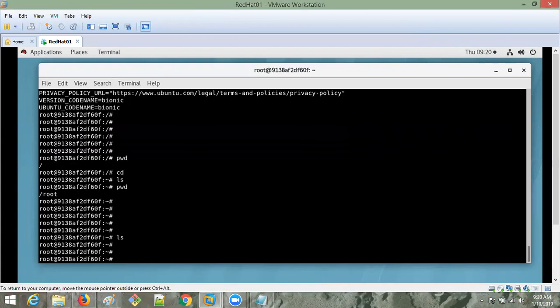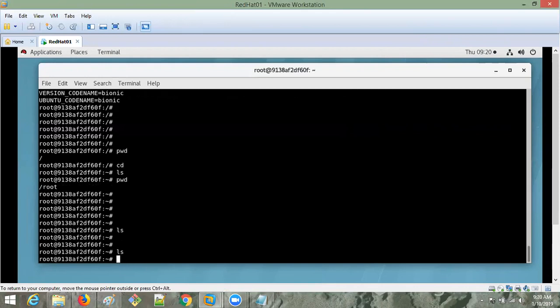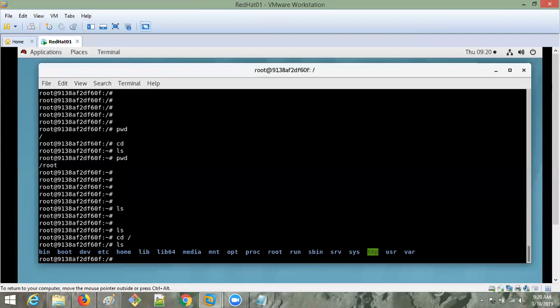So we are in the Ubuntu container now. This is the container ID. Like this, I can go with all the users also. I can go with a normal user, and I can come back with the root user. All these things I can do here. If you go with the forward slash symbol, here you'll have the operating system folders. Do you remember boot, etc, home, lib? All these are operating system folders.